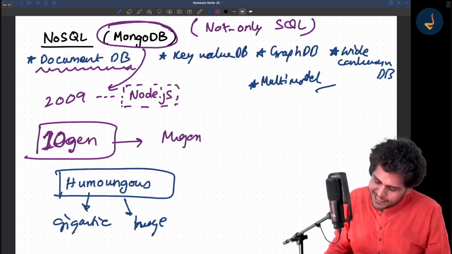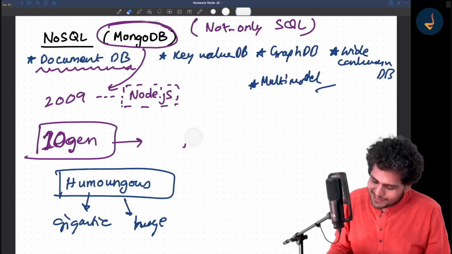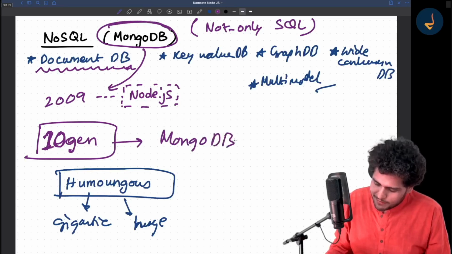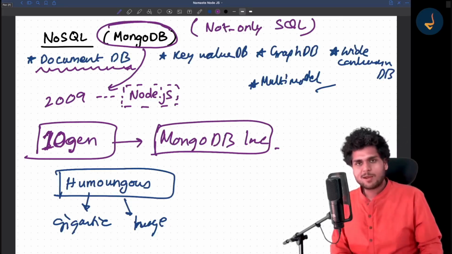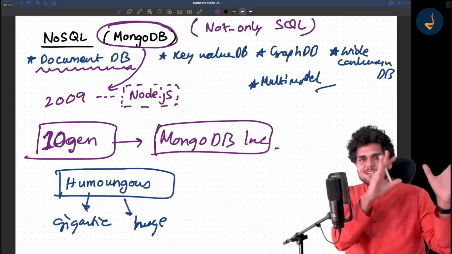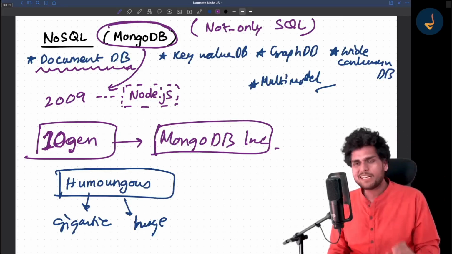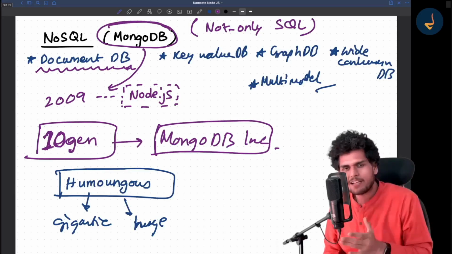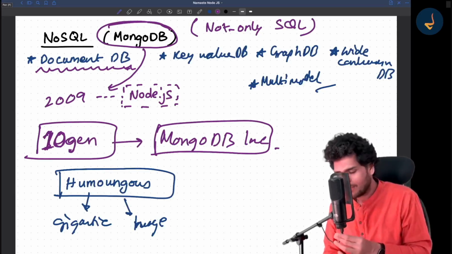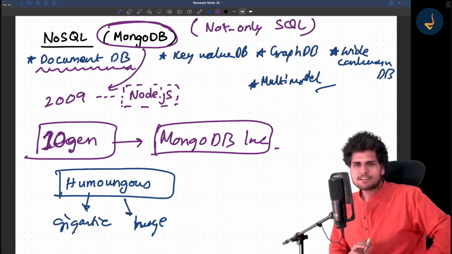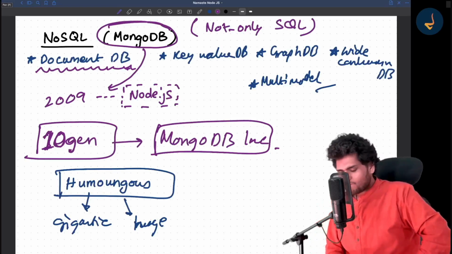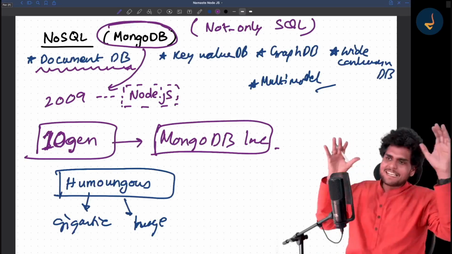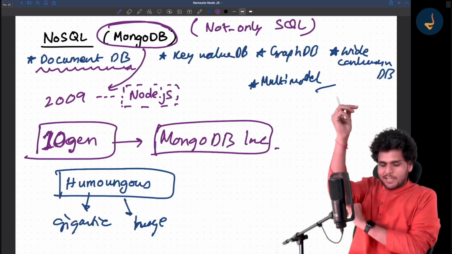They named the company after their database, and the company later became MongoDB, Inc. This is the company which manages MongoDB. So if you read some older articles, you will read about 10gen. Later on it became MongoDB Inc., the same company which manages the MongoDB database. So that's the story of MongoDB. Now there are a lot more amazing things about MongoDB, and we will talk about them.